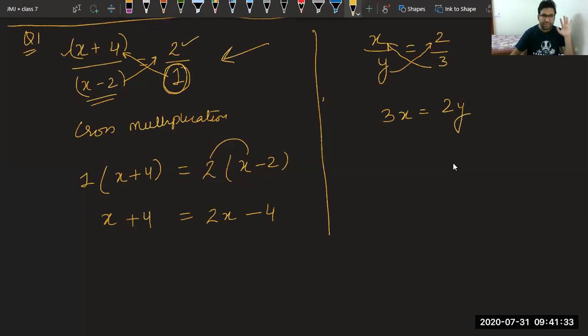Now we have x on both the sides. So we have to bring together the x and the numbers. So we will take this x to that side. Here it is in plus, there it becomes negative.